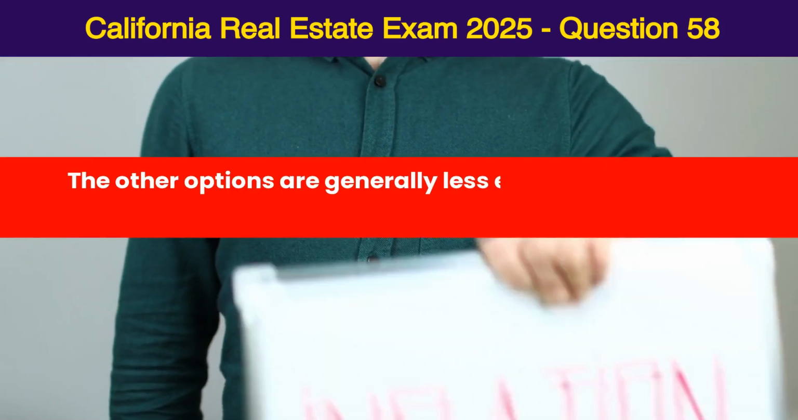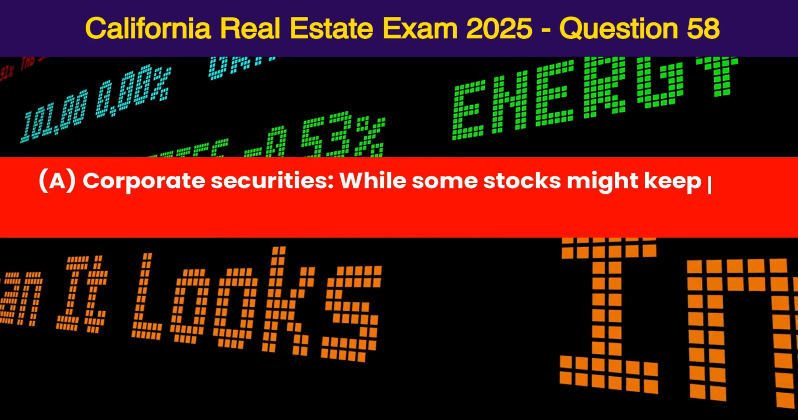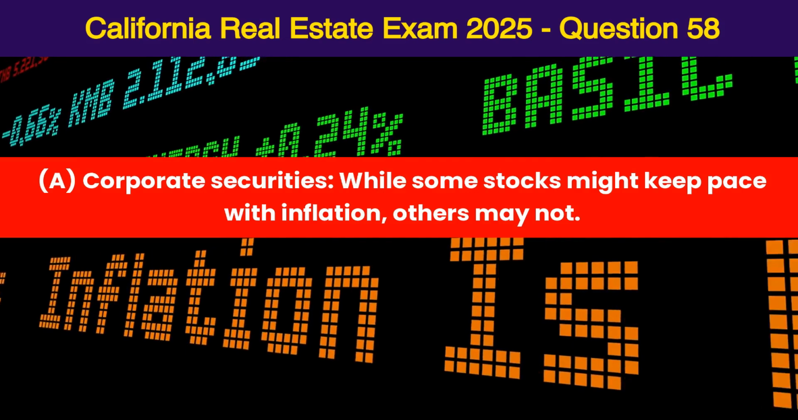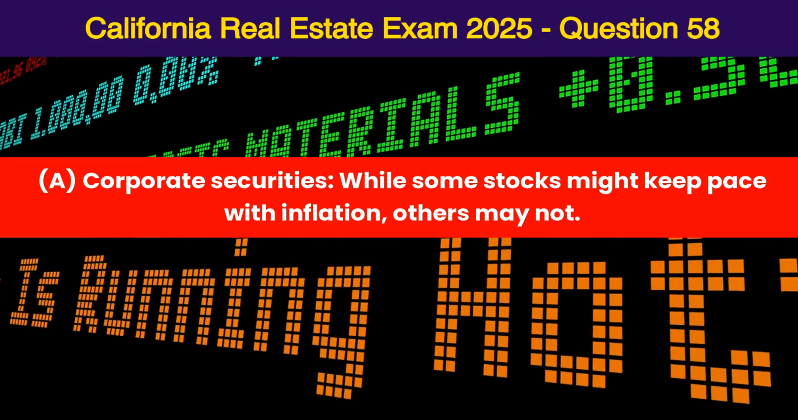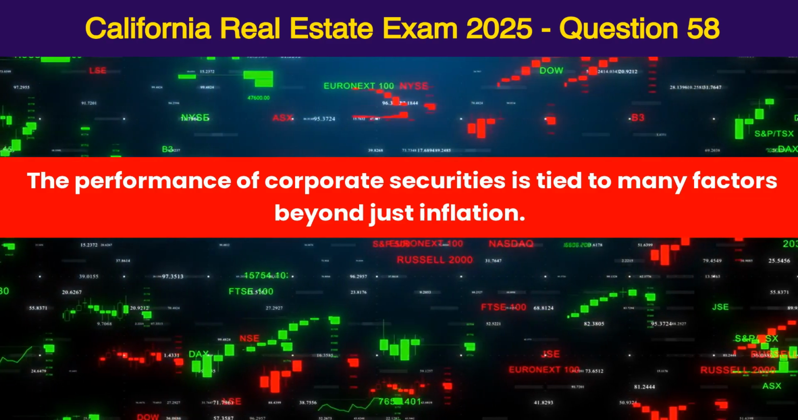The other options are generally less effective as inflation hedges. A. Corporate securities. While some stocks might keep pace with inflation, others may not. The performance of corporate securities is tied to many factors beyond just inflation.